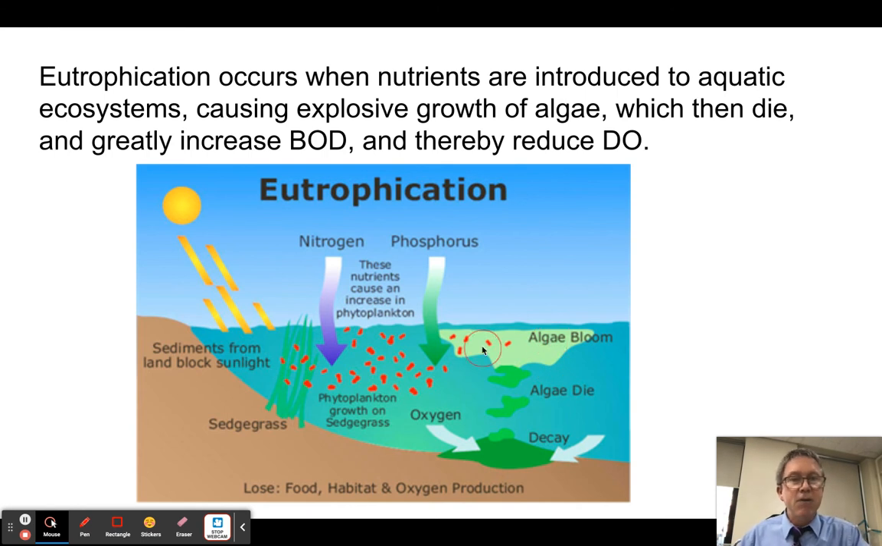Well, these algae blooms get so thick that the turbidity is very high. Remember, when turbidity is high, light doesn't penetrate well, right?